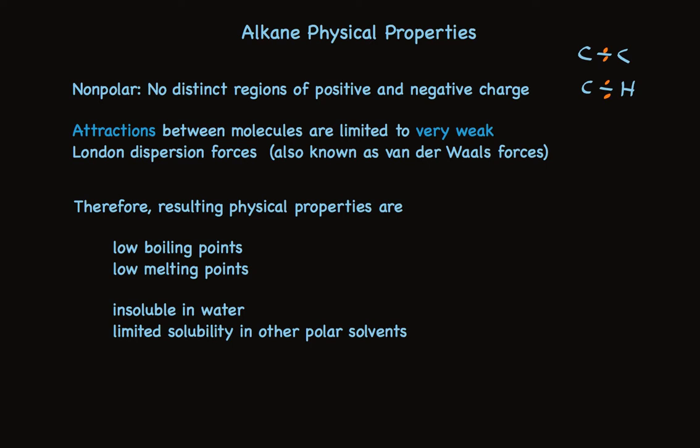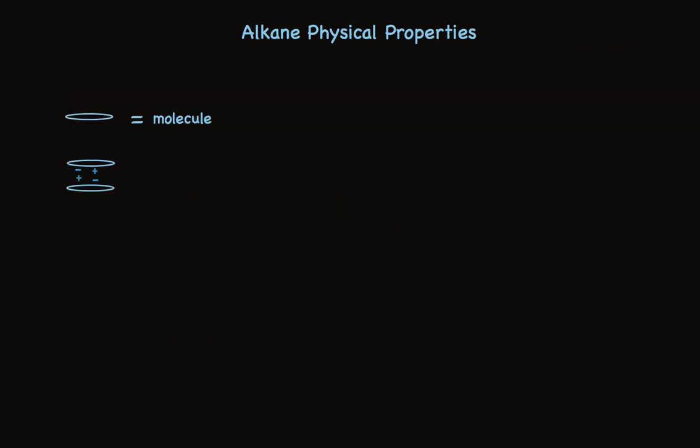Let me give you a brief explanation that helps us understand the physical aspects of what I've just been talking about. Let's say that an alkane molecule is represented by this skinny oval, and we've got two alkane molecules here.